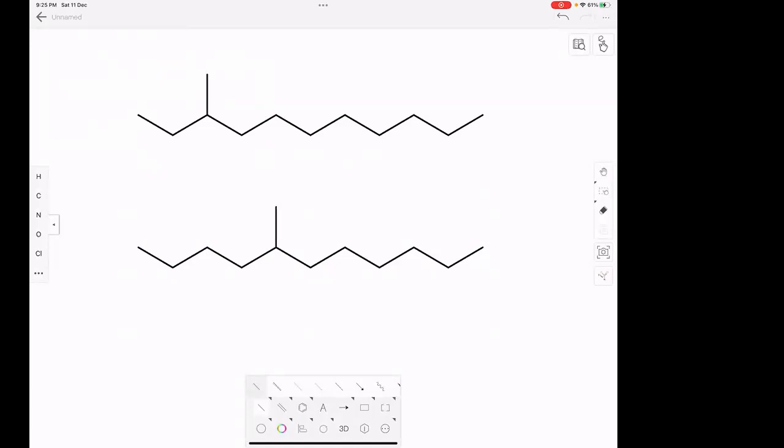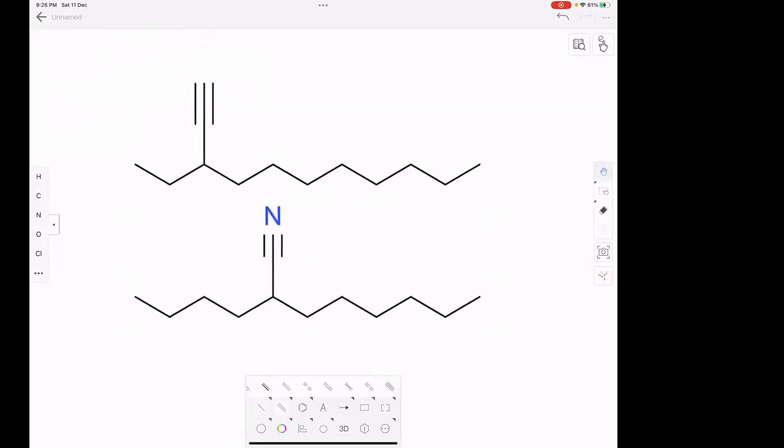I'm putting a triple bond here, and I'm putting a nitrogen here. Can you tell me which functional group this is? Nitrile.